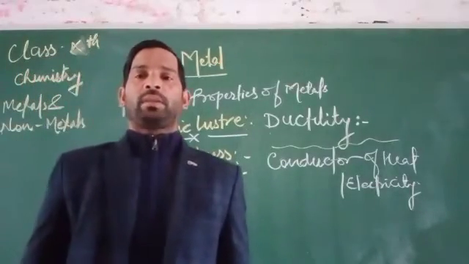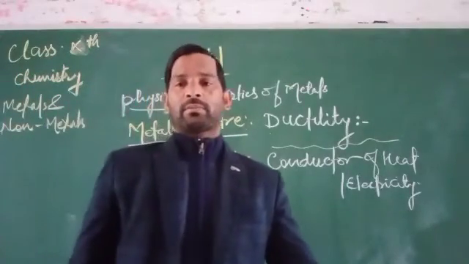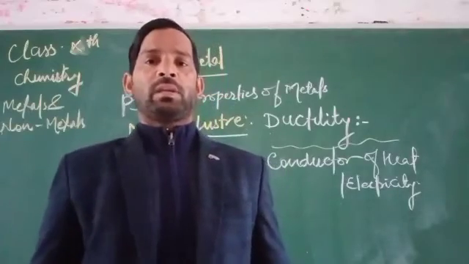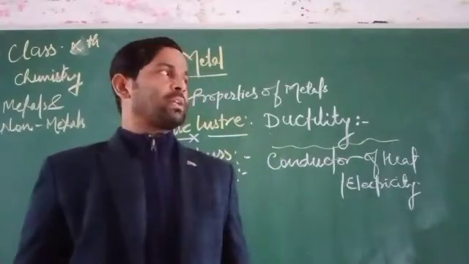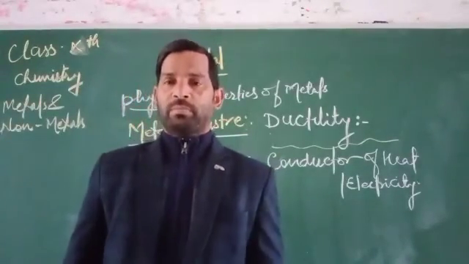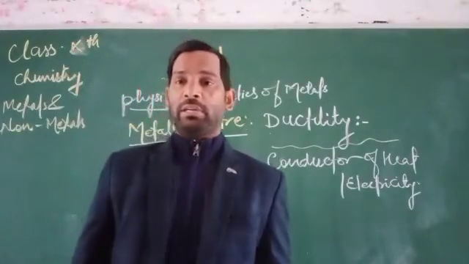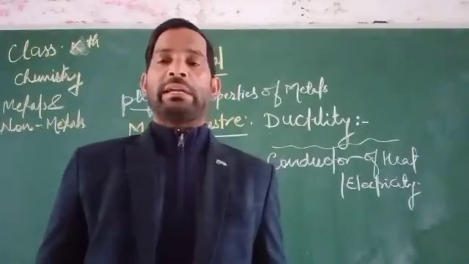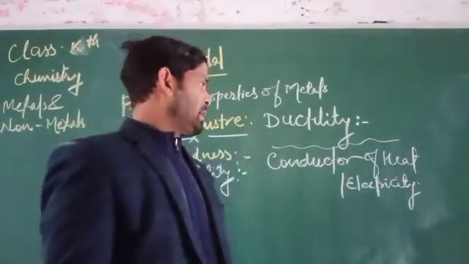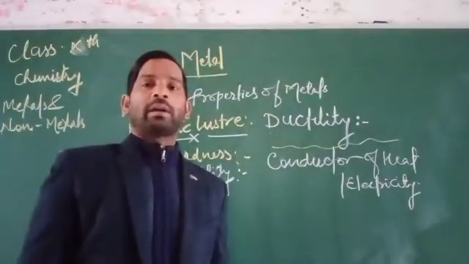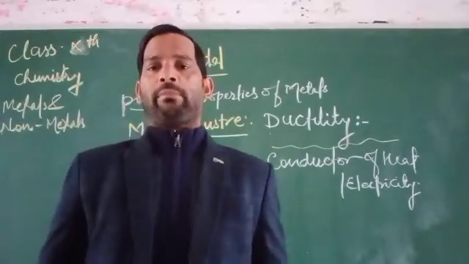Why? Because wherever electricity or heat is passed through any metal, it can pass through. A conductor is a metal or material that can allow heat and electricity to pass through it; that particular type of substance or material is called a conductor, good or bad.